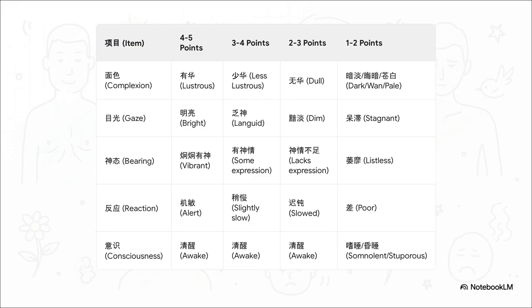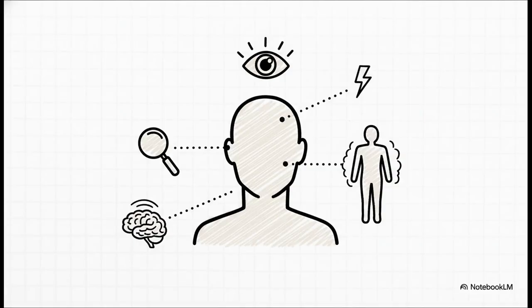Now, a key design feature to note is that the consciousness domain is scored as awake for the top 3 tiers. This is what allows for granular assessment in conscious patients before a decline to somnolence or stupor is ever registered. Standardized application is absolutely paramount, and it's ensured through these precise operational definitions.